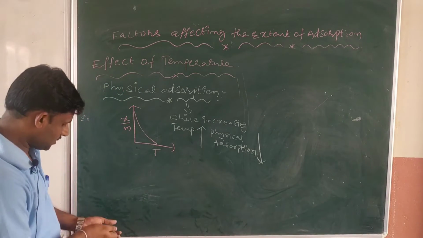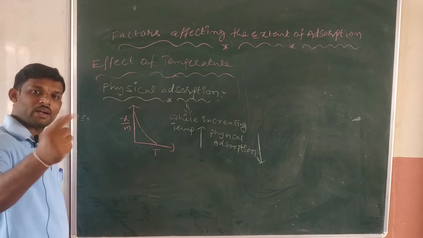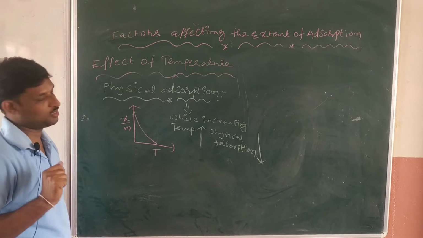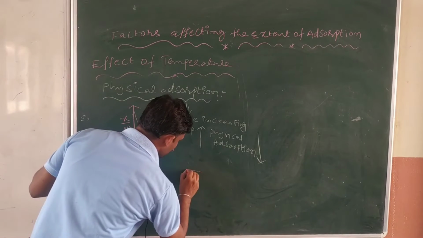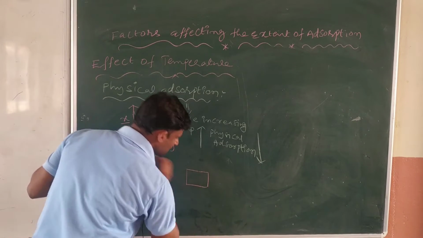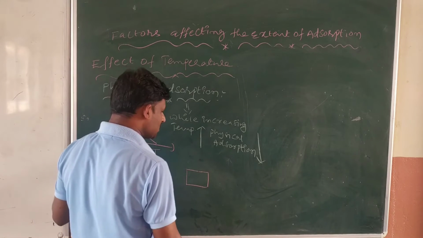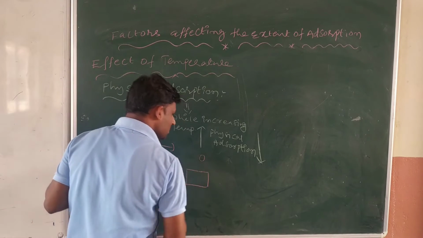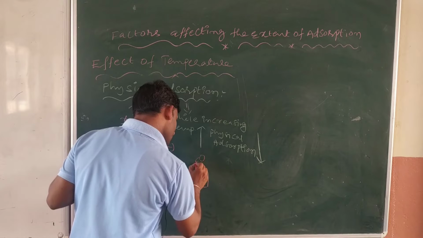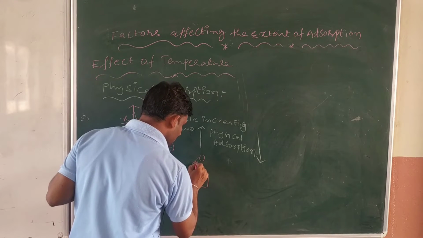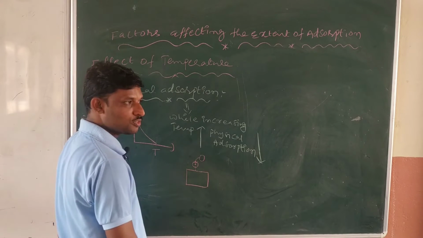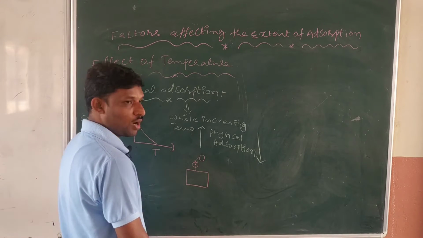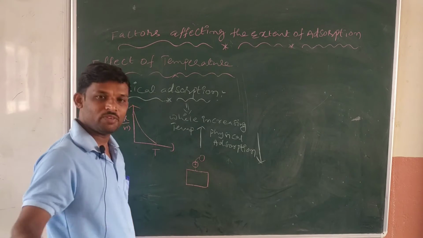Because we have already discussed all those things. In physical adsorption, this is the solid surface. In the last class I also explained this. Any molecule can be attracted, and the bond between the surface and gas molecules is formed by van der Waals forces. These are very, very weak forces.